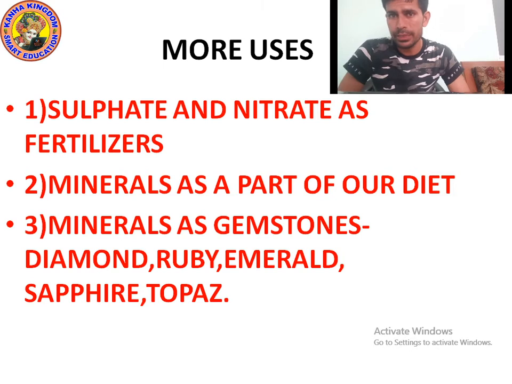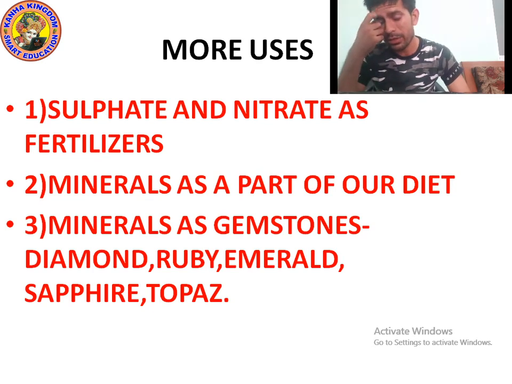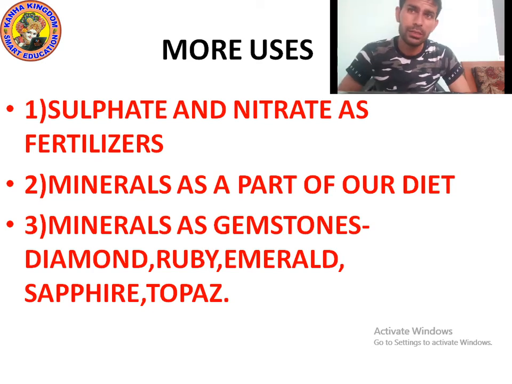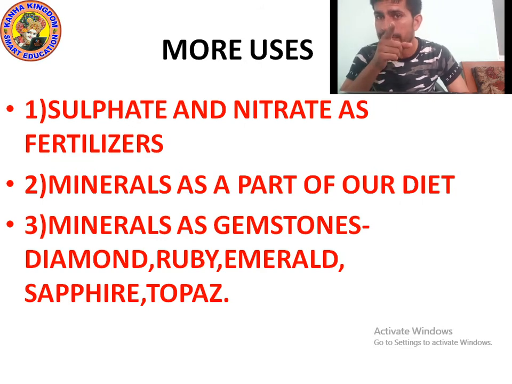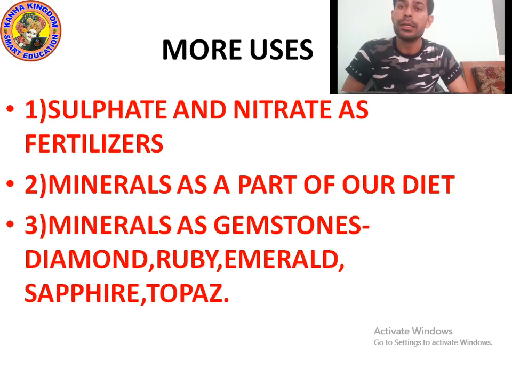Next use number 3, minerals as gemstone. Yes, minerals are also used as a gemstone. Which minerals are actually used as a gemstone? Diamond, ruby, emerald, sapphire, topaz. Yes, these are gemstones. Diamond is a gemstone, ruby is a gemstone, emerald is a gemstone, sapphire is a gemstone, and topaz is a gemstone.